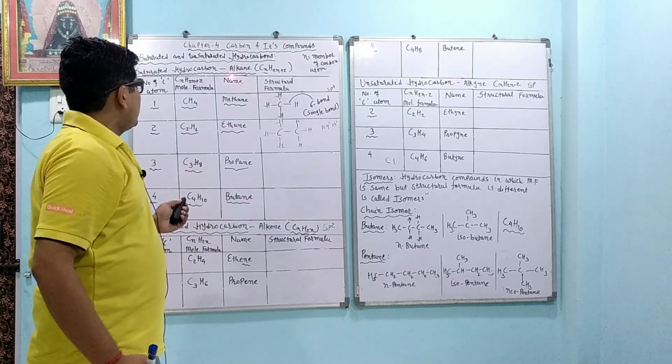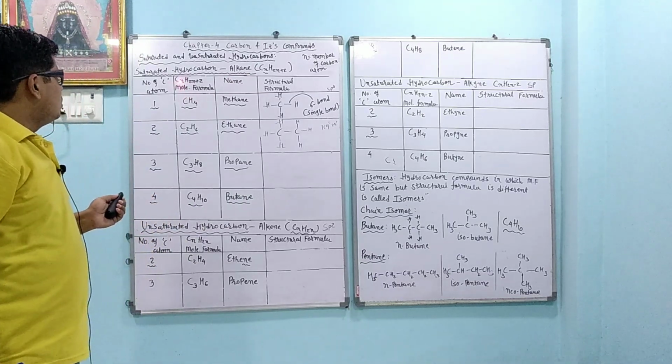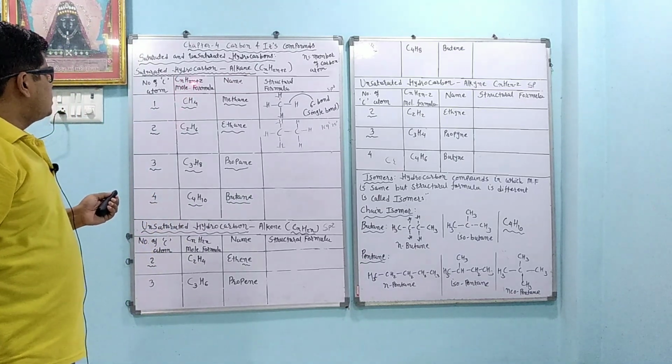Now third, 3 carbon atoms are present, so we write C3. 3 2s are 6 plus 2 is 8.